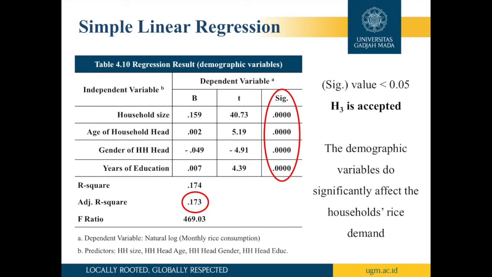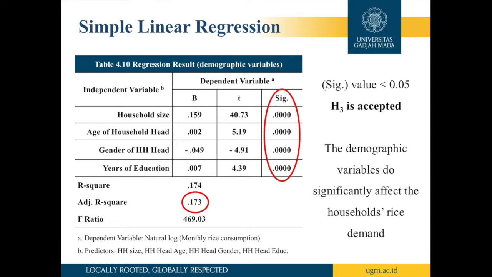The simple linear regression shows positive coefficients for the household size, the age of household head, and also the years of education, and negative coefficients for the gender of the household head. Nevertheless, the significance values of those demographic variables are shown to be significant since it falls below 0.05. Therefore, we may conclude that there is a significant relationship between demographic variables and the household monthly rice consumption.